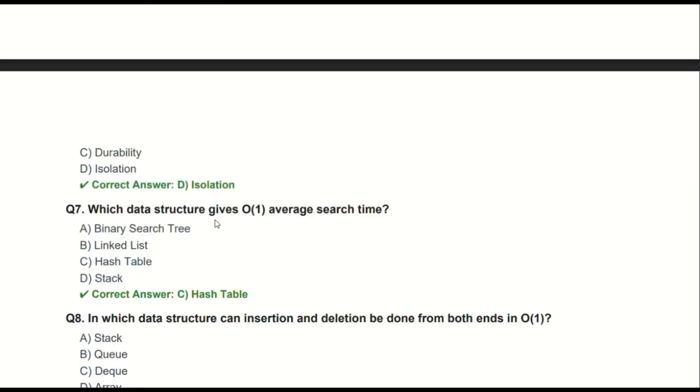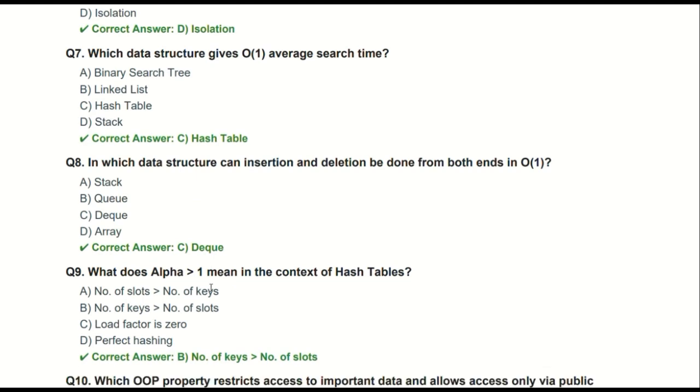The seventh question is, which data structure gives order of one average search time? This is a common question also. This is the hash table. A hash table has a complexity of order of 1. The eighth question is, in which data structure can insertion and deletion be done on both ends in order of 1? It is a question on queues, and the most popularly used one is the deque, where insertion or deletion can happen at both ends.